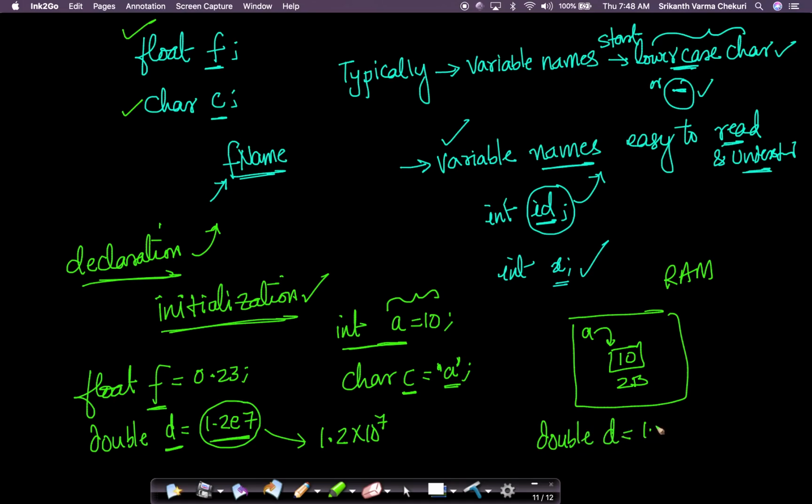Equals 1.2e-7. So what does this mean now? This means 1.2 into 10 power minus 7. That's what this means. So we are writing this in scientific notation. Or you can write it in this form if you want. You can write it whichever way you want. Or the scientific notation: if you have large numbers that you want to represent, you can use scientific representation.